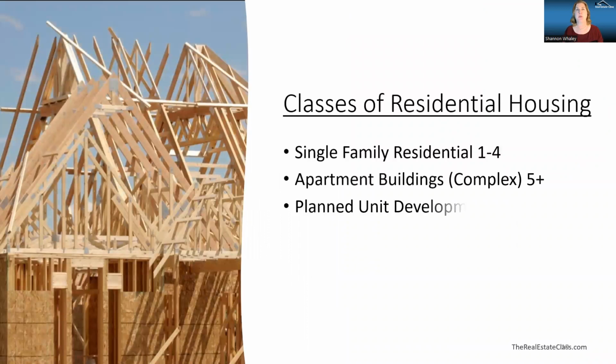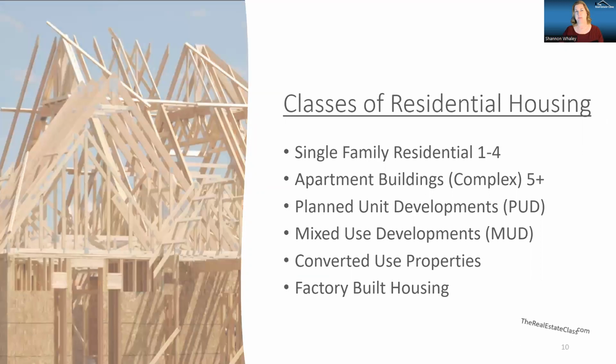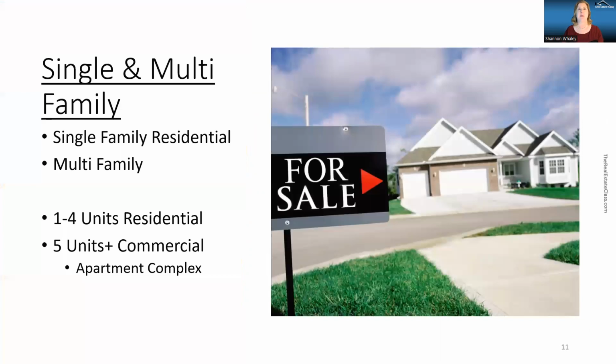So for our types of property, we have residential, agricultural, commercial, industrial, and special purpose. Let's take that residential housing and split it up into its different classes. With a single family property, and you hear me say single family residential, I'm talking about 1 to 4 family. If I get to a multifamily that's 5+ units, it's still residential, but it's moved into that commercial space.